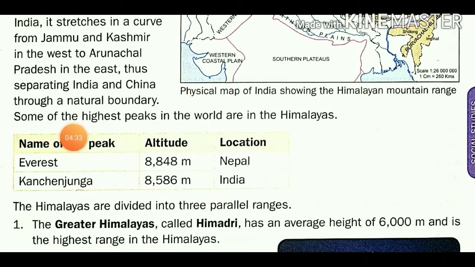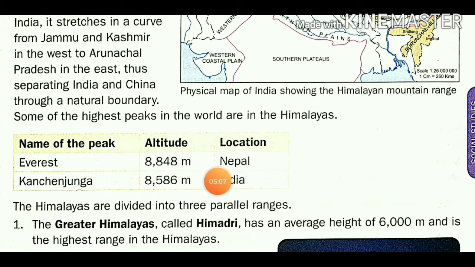Some of the highest peaks in the world are in the Himalaya. Some are present in our India, in the Himalayan range. We are going to learn about their height and location in this table. Name of the peak, first, Everest. Its altitude, meaning its height, is 8,848 meters.